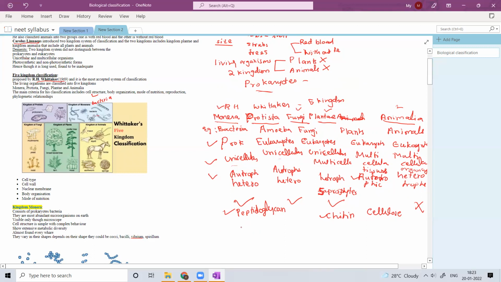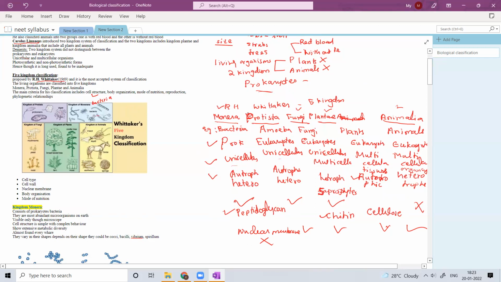Coming to that, Monera doesn't have a nuclear membrane, absent. Here nuclear membrane present, here present, here is also present. Obviously, all eukaryotes have a nuclear membrane. So Monera is the only group which doesn't have a nuclear membrane, which are prokaryotes.